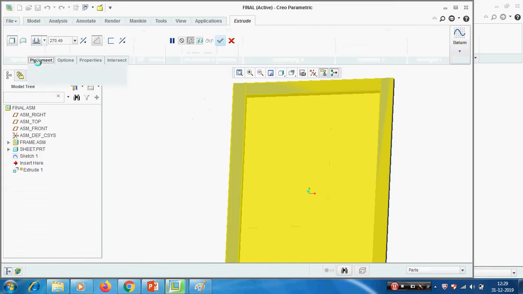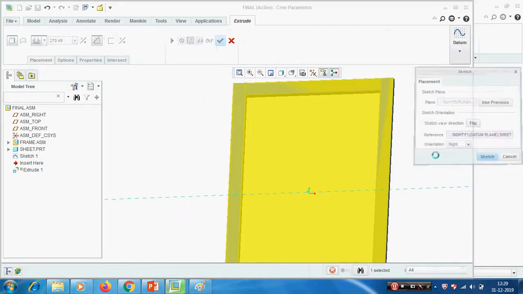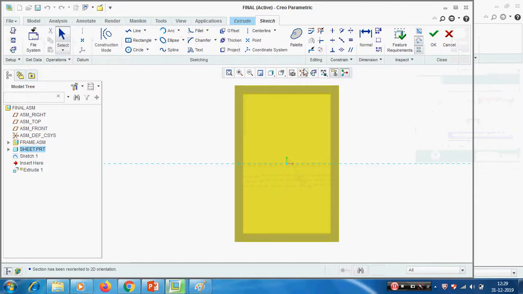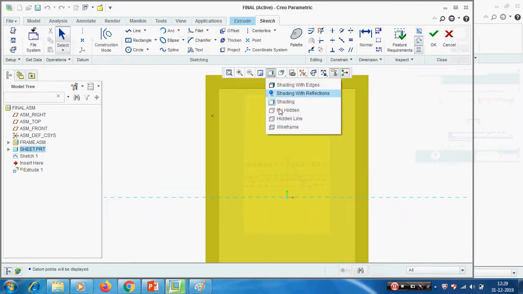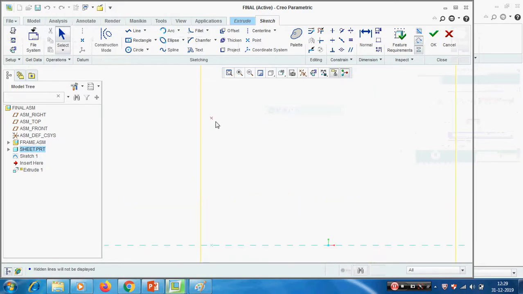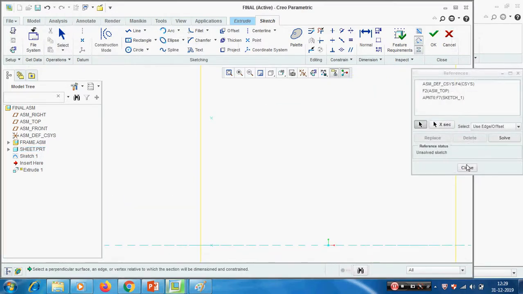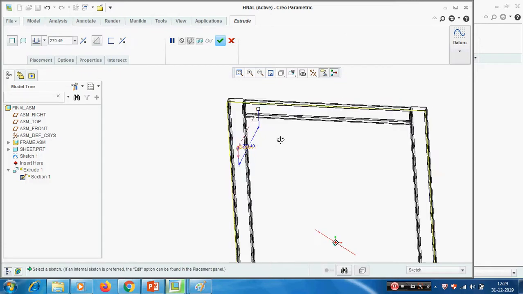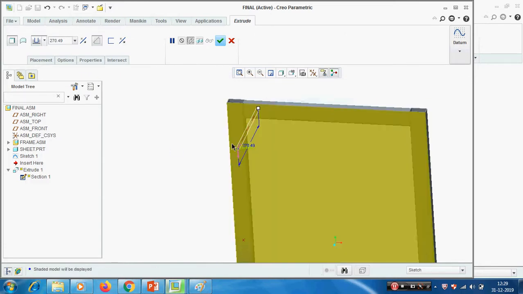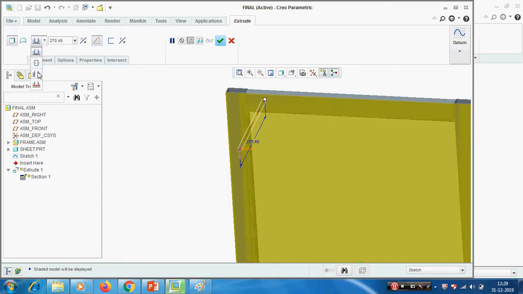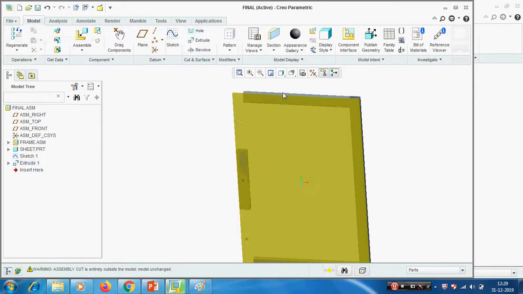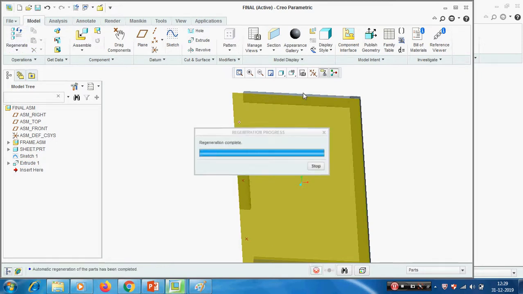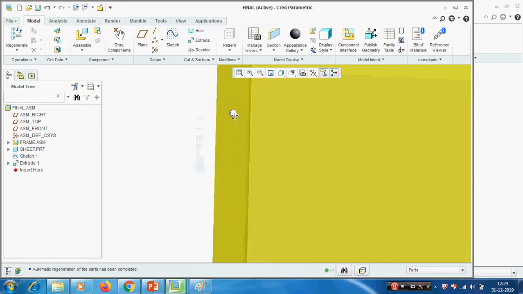Extrude, placement, define, sketching plane, sketch, sketch view. Select the go to done. I am going to select this as a reference. I am creating one hole for M10. I am creating hole 11, through all. I am creating one hole through all. Okay, regenerate. Okay, now we have created one hole.